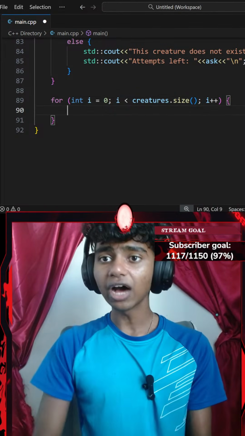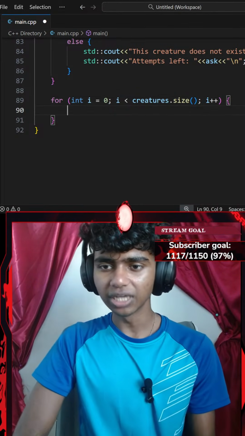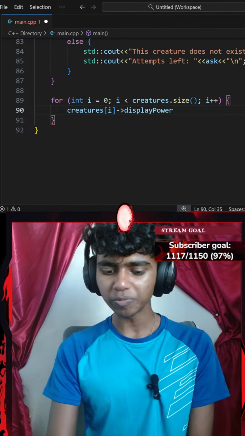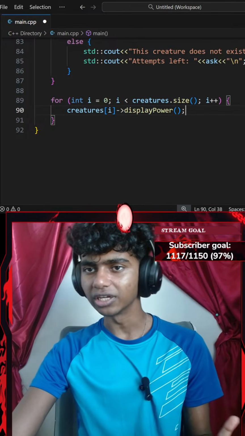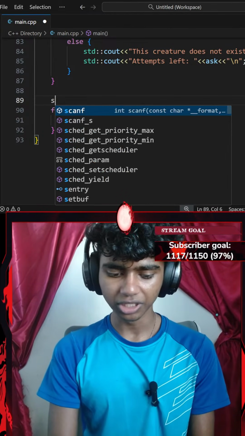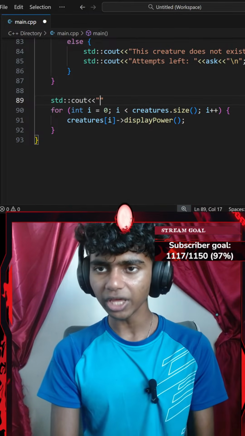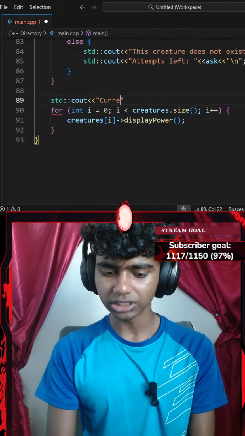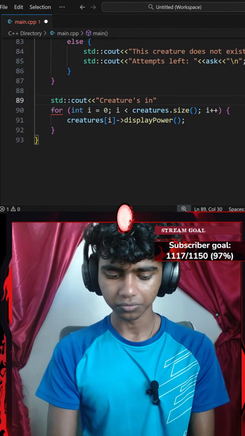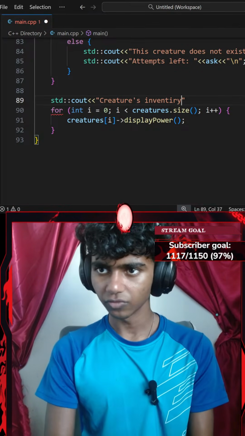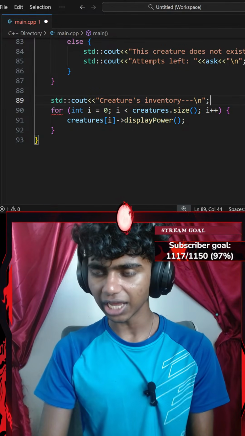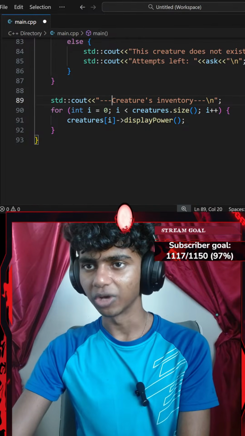There we go. Okay, now inside of my for loop, I'm going to go with something like my creatures at index of I is going to be pointing towards my display power data member ending with a semicolon. Okay, let me go ahead and add a standard console output here. So I'll go with a standard console output with an insertion operator that says something like creatures is inventory. There we go. Maybe I go with a few hyphens just for it to look good, and then a forward slash new line ending with a semicolon. I'll add 4 hyphens here as well, honestly.